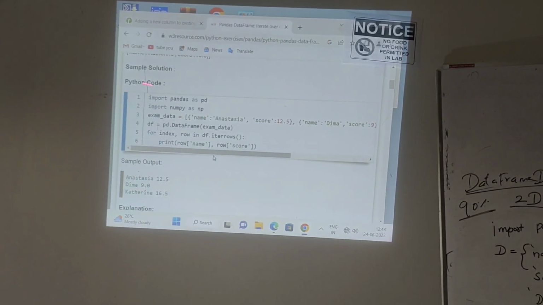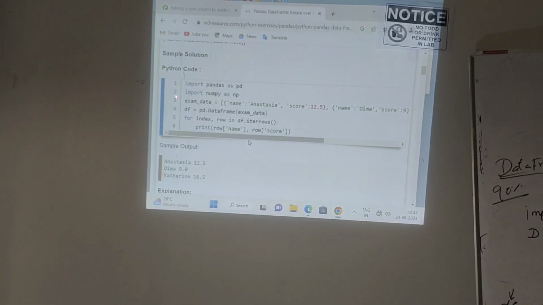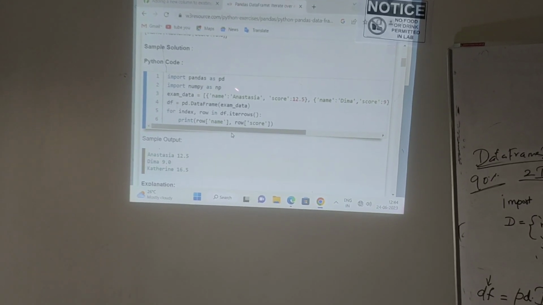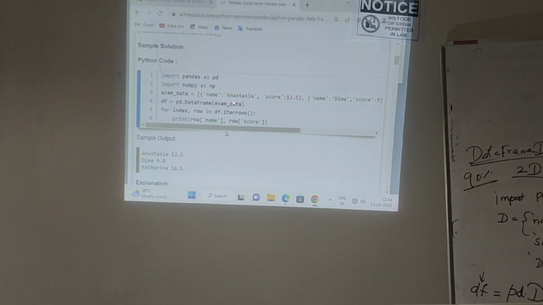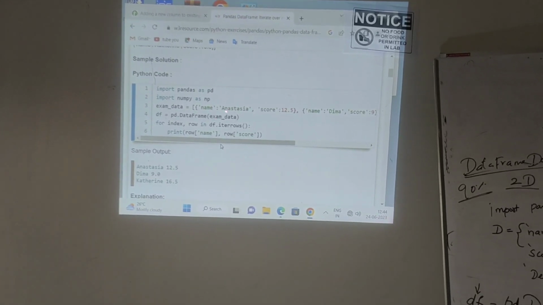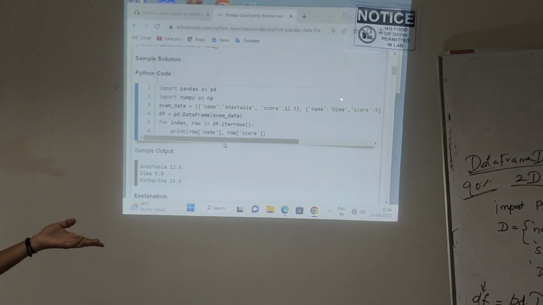What's the first statement in your program? Import statement: import pandas and import numpy. After that I will create one variable to get the input. So this is my input. I'll create the input in the form of a dictionary. I'll feed some data: name, score, and I'll feed two to three data.